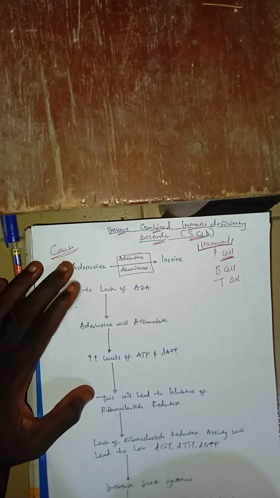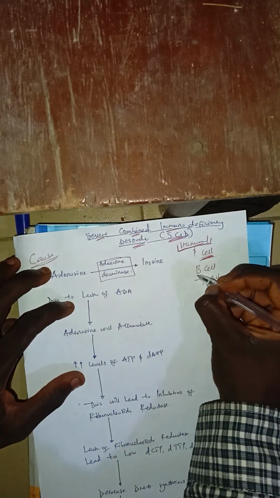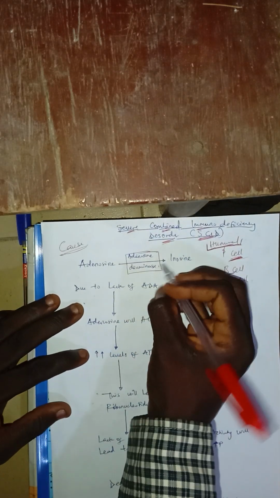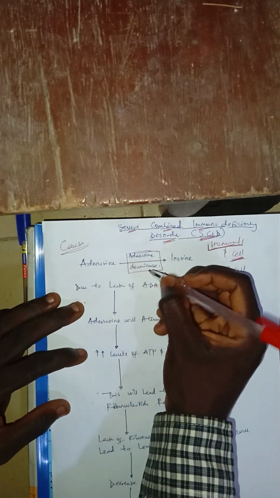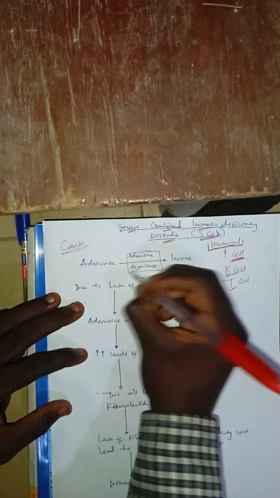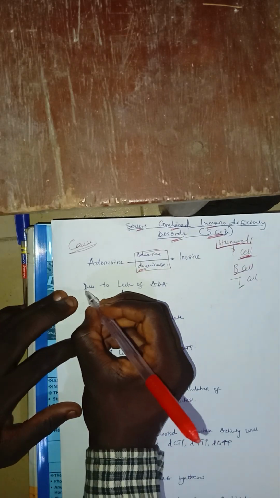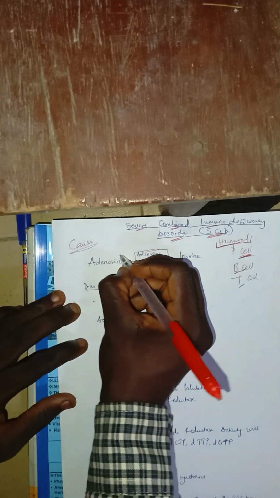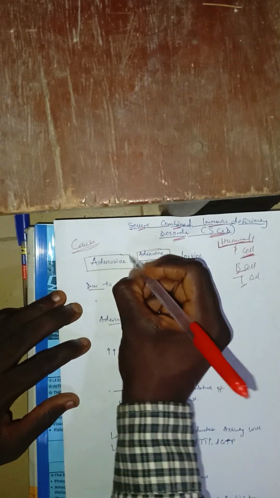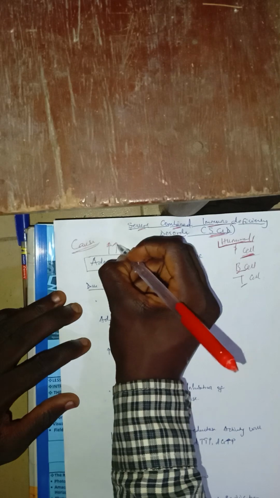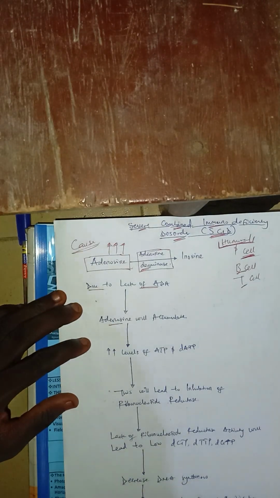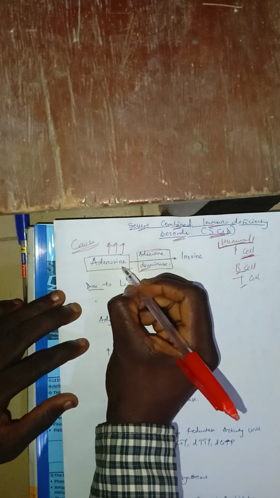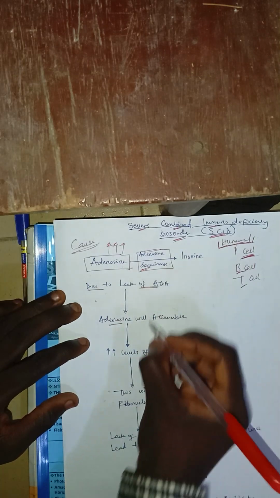So how will it cause it? That's what we want to see. How is it going to affect both your B cell and your T cell? Just know that the cause is lack of adenosine deaminase. Due to lack of adenosine deaminase, what will happen to adenosine? It will accumulate. When adenosine accumulates,